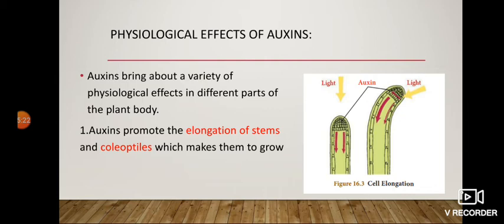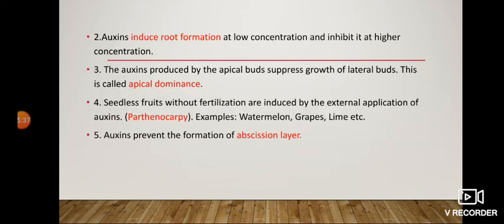Next we see the physiological effects of auxins. Auxins bring about a variety of physiological effects in different parts of the plant body. First point, auxins promote the elongation of stems and coleoptiles, which makes them grow. The second point, auxins induce root formation at low concentration and inhibit it at higher concentration. The third point, the auxins produced by the apical buds suppress growth of lateral buds. This is called apical dominance. This is the most important action regarding the auxin.